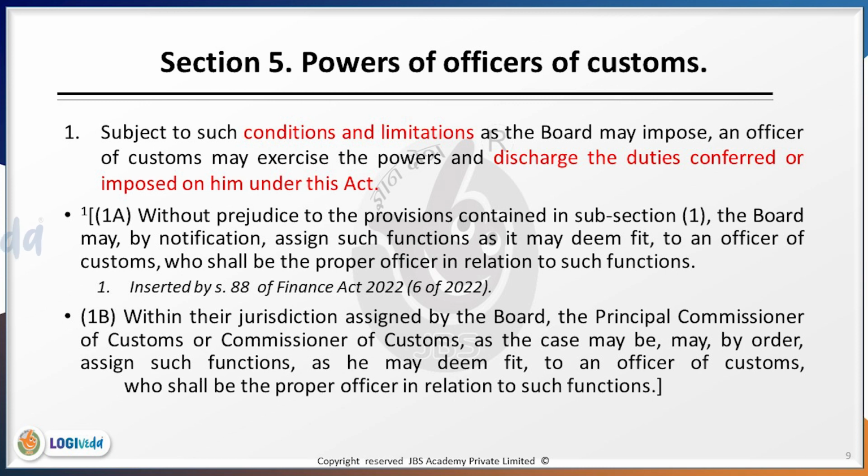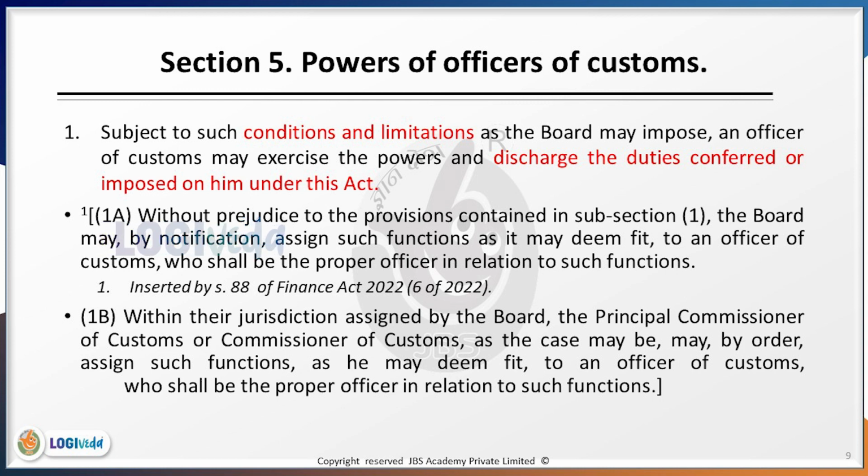It further says, without prejudice to the provisions contained in subsection 1, the board may by notification assign such functions as it may deem fit to an officer who shall be the proper officer in relation to such functions.